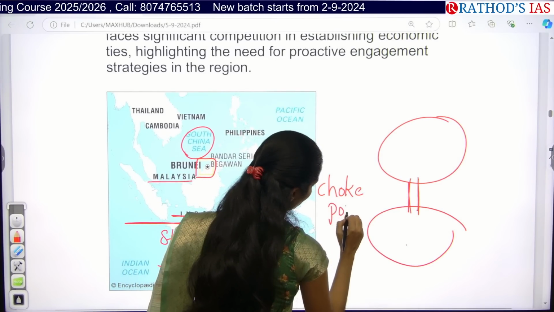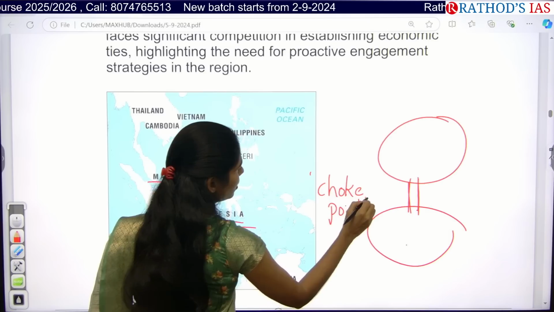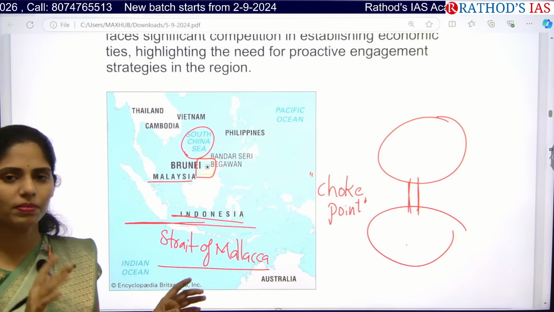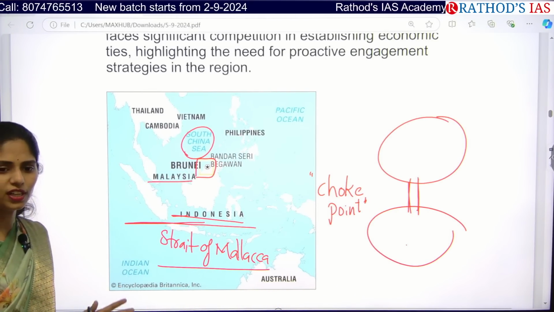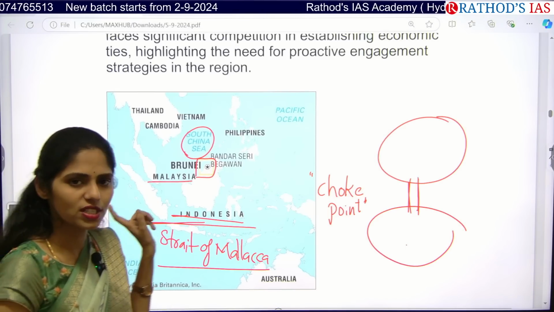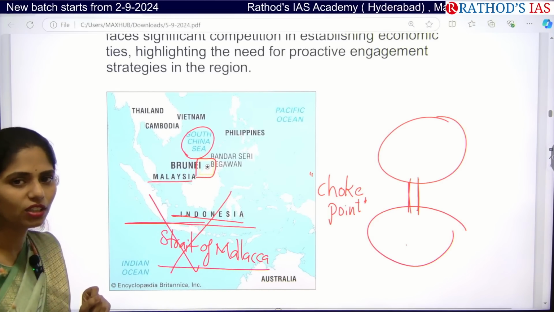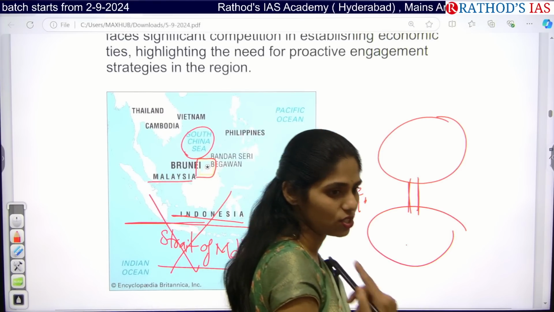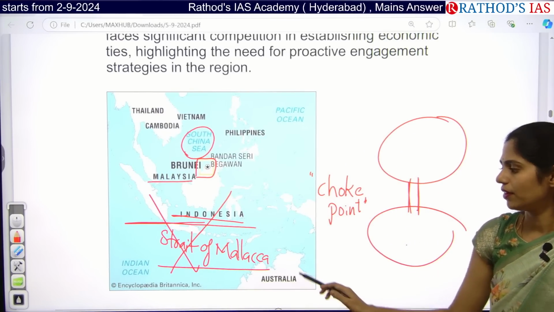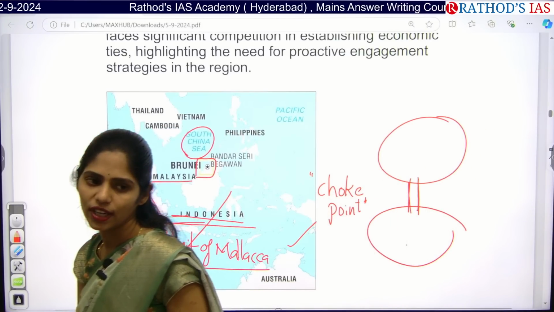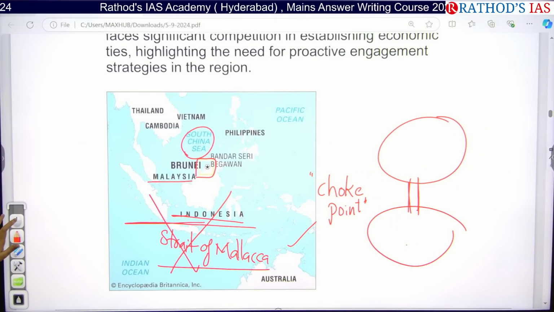Do you know the meaning of choke point? These are the points which are very important for trade. There are majorly 3 to 4 choke points in the world. One important choke point is the Strait of Malacca. If someone occupies this, it will impact global economic trade, and the global economy will be affected if someone is controlling the Strait of Malacca. Because of this, we are calling it a choke point, very important.